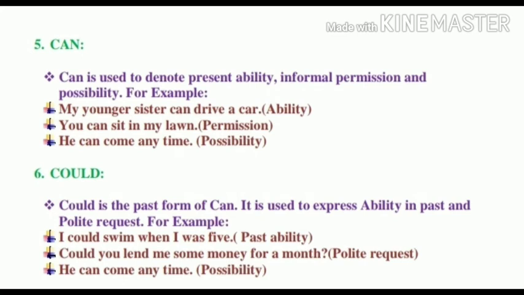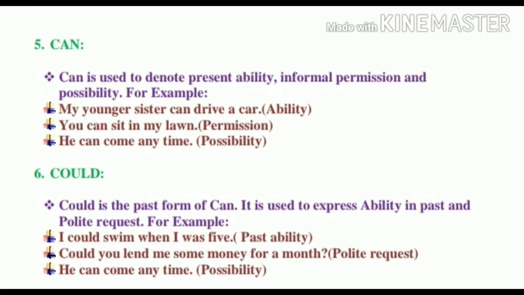Now we will discuss the use of can and could. Firstly, can is used to denote present ability, informal permission and possibility. For example, my younger sister can drive a car. It is expressing present ability. And second example is, you can sit in my lawn. So this is expressing permission, informal permission. He can come anytime, and it is expressing possibility.